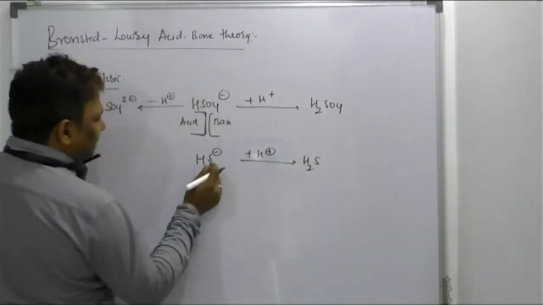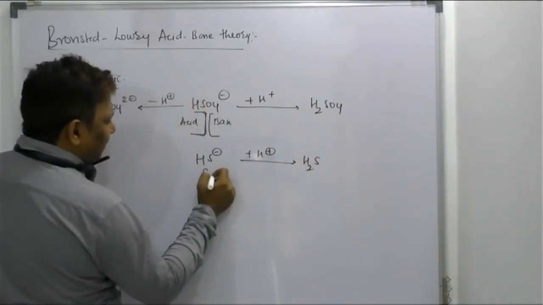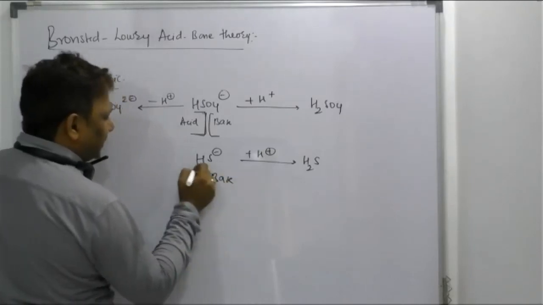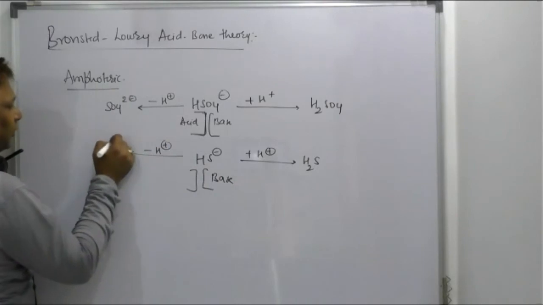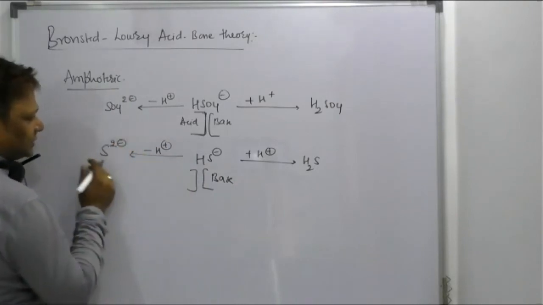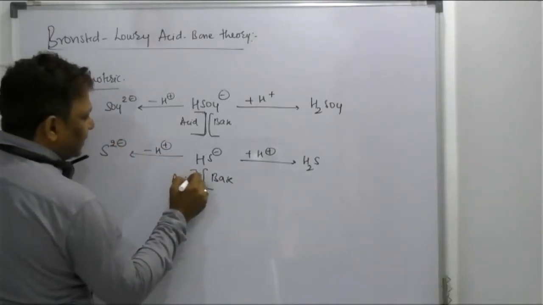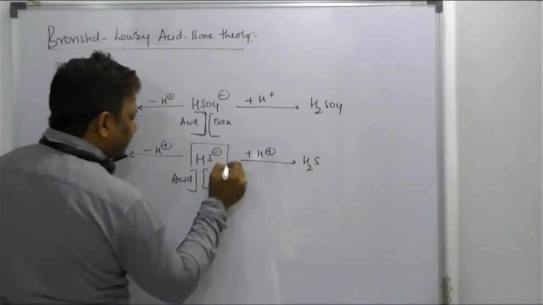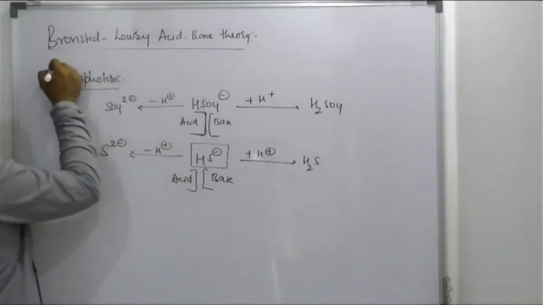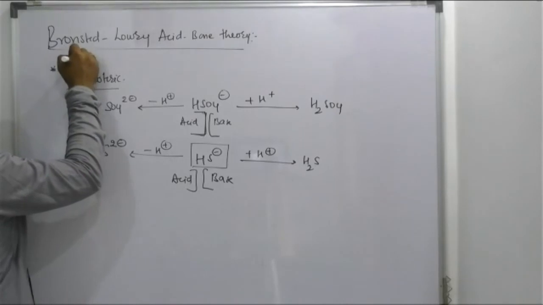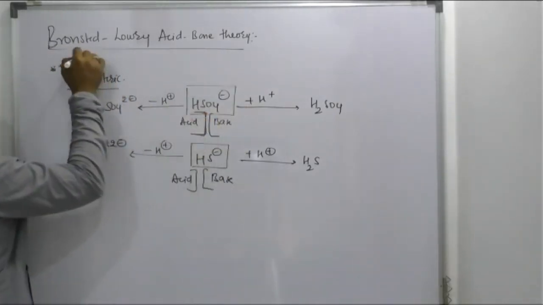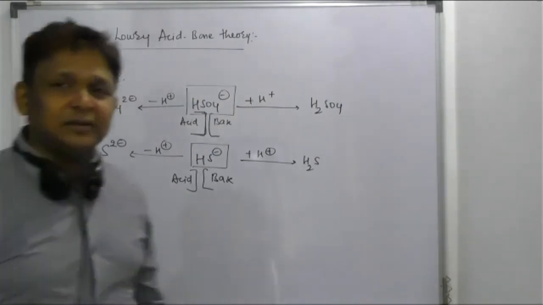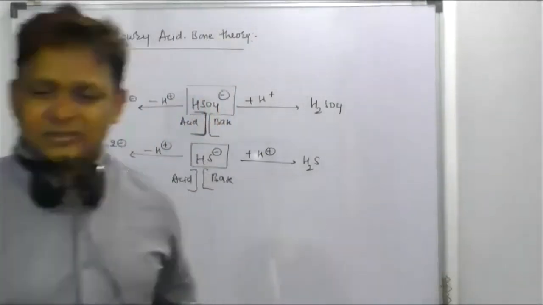For this case, the tendency to gain H plus ion will behave as a base, and on this one, by losing H plus ion, it forms S2 minus. For this reaction, it acts as an acid. Means your HS minus will behave as amphoteric in nature. Even your HSO4 minus also behaves as amphoteric in nature. Did you understand? Please take a screenshot.